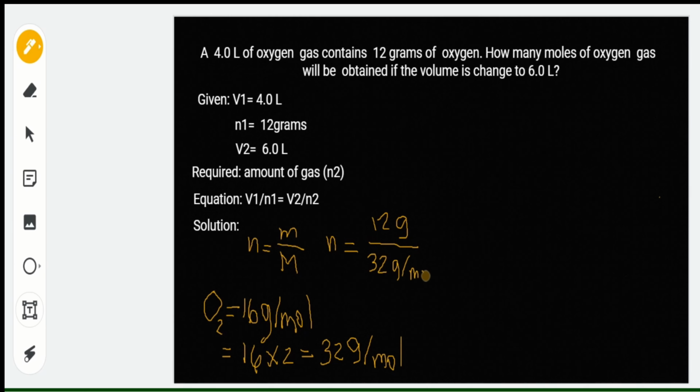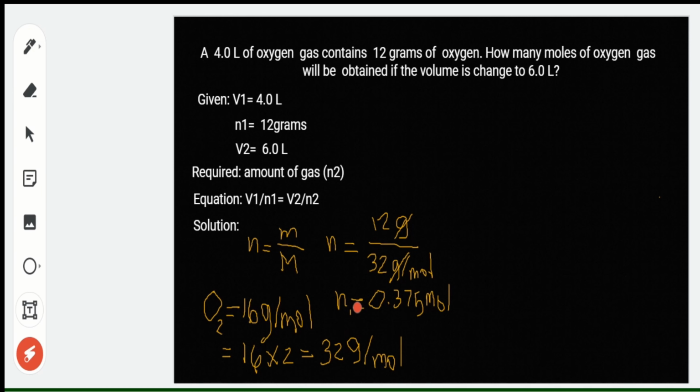So, yung unit na grams, makakancel ngayon yan. So, our initial number of gas in moles, 12 divided by 32, that is equal to 0.375 moles. So, ito na ngayon yung ating initial amount of gas in moles.